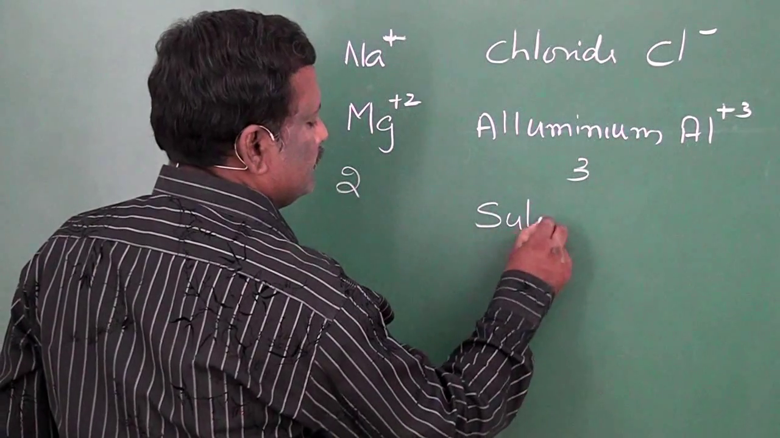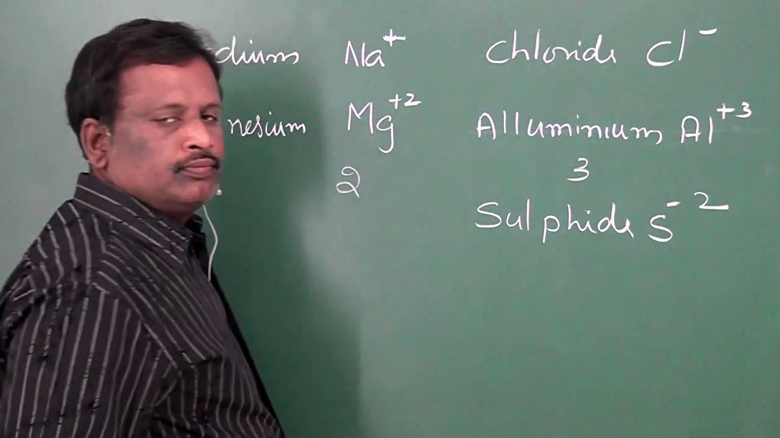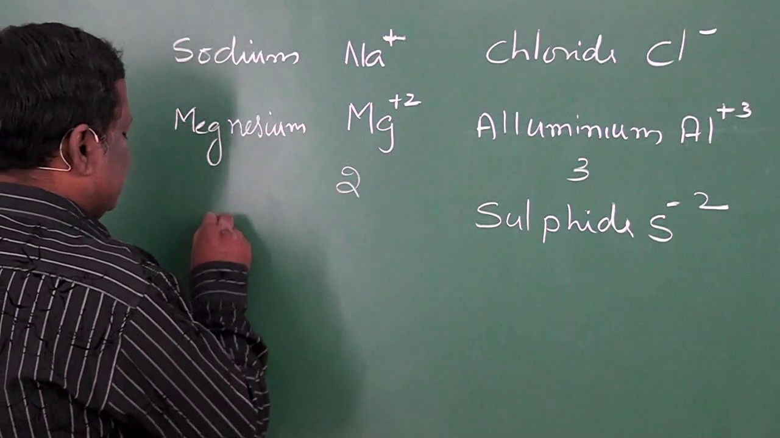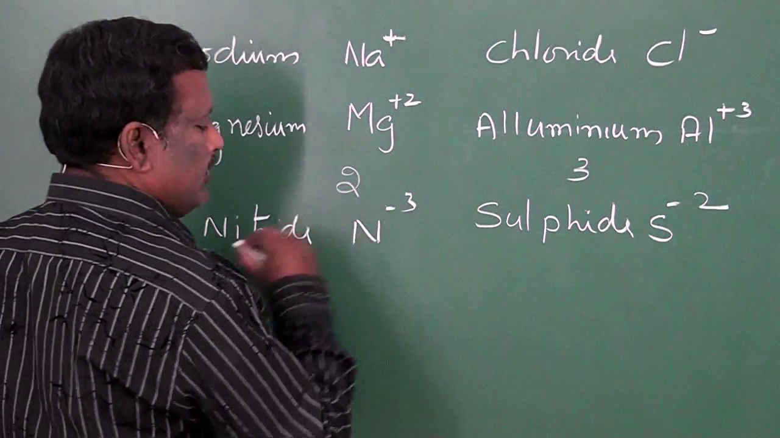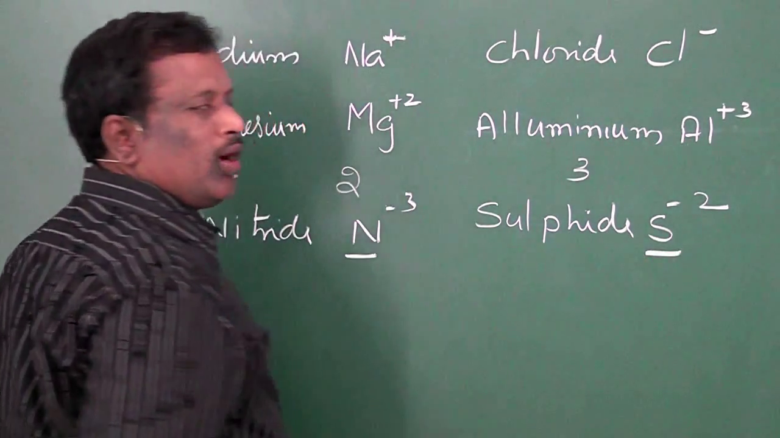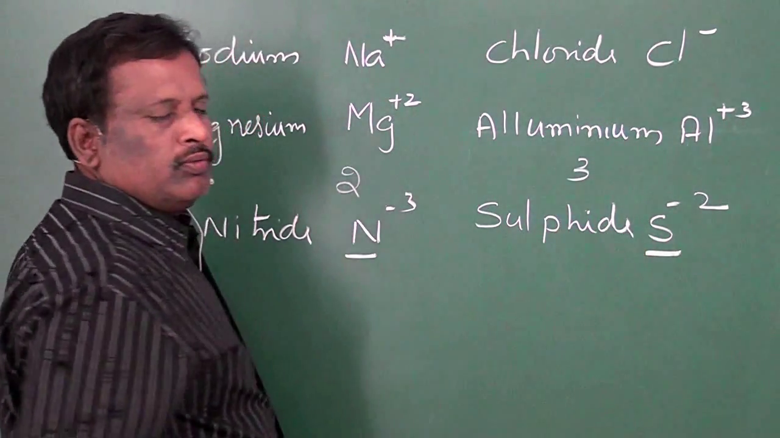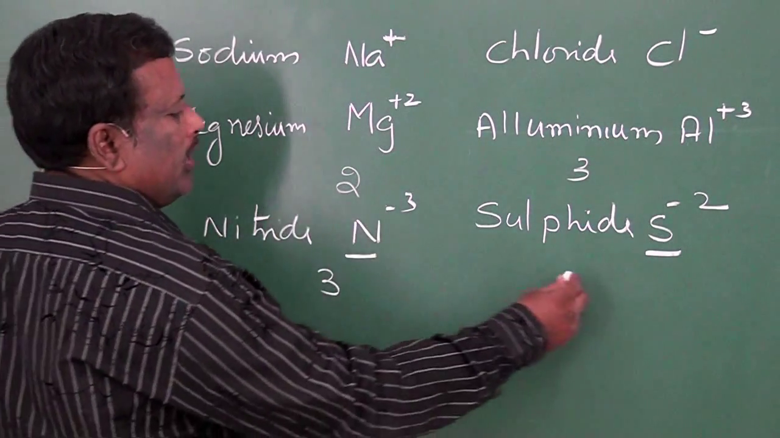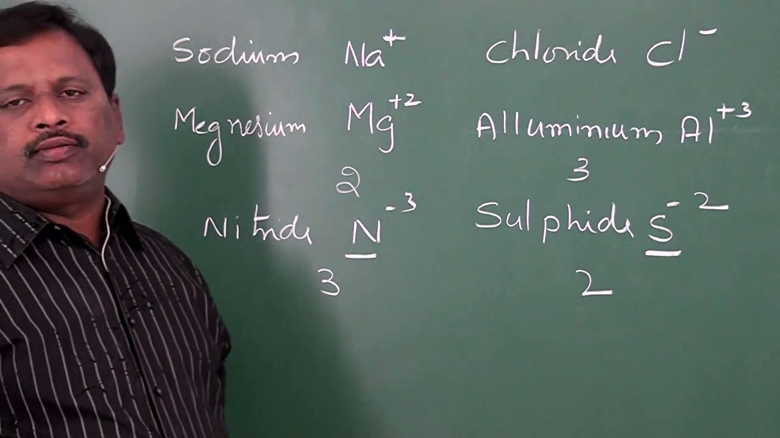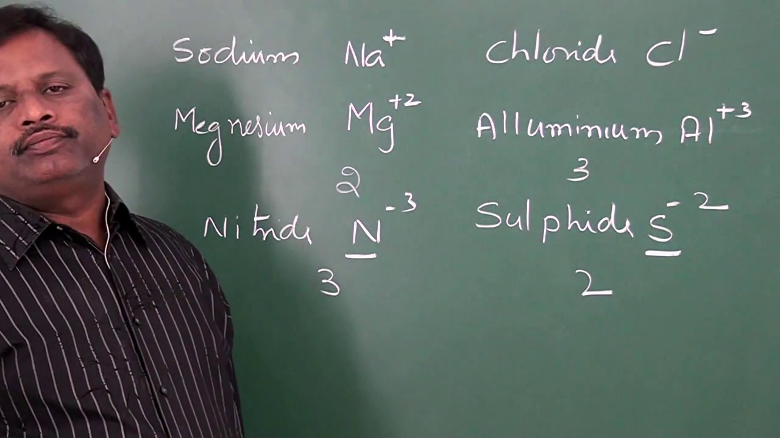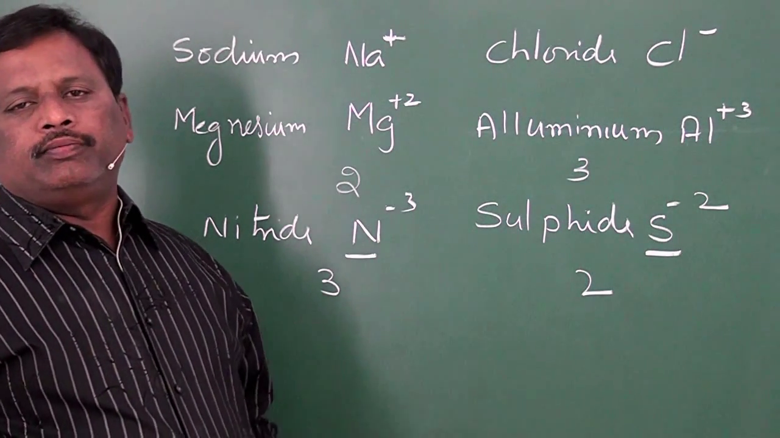Sulfide, S minus 2. Nitride, N minus 3. Here also these two are negative ions. Here the charge is minus 3, here the charge is minus 2. So, the valency of this ion is 3 and the valency of this ion is 2. So, the number of charges that exist on an ion is said to be its valency.